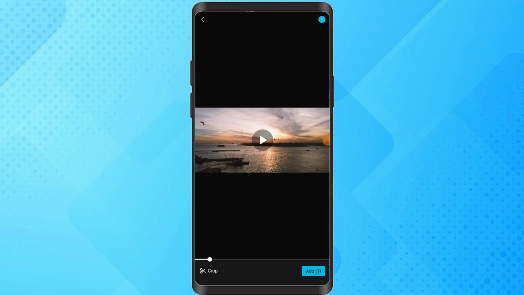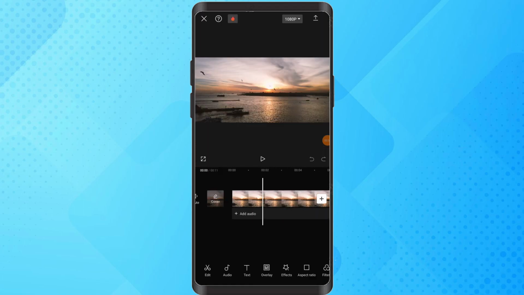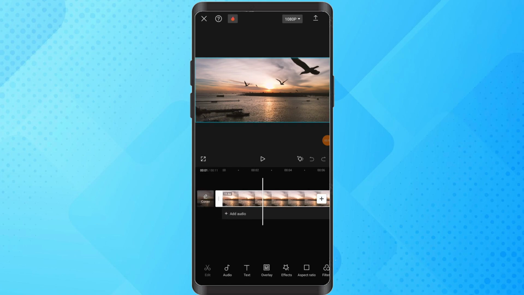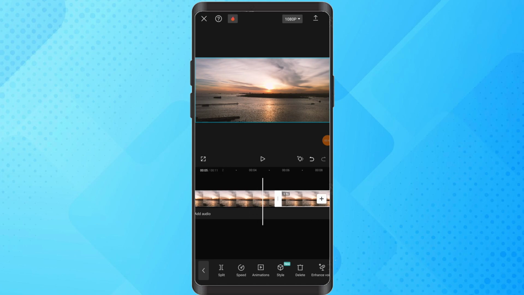Play through your video and decide the section you want to put in slow motion. Tap on the video to select it and use the split tool to create cuts where you want the slow motion to start and end. Like this, and now select the middle clip, the portion you want in slow motion, and tap on the speed option in the bottom toolbar.